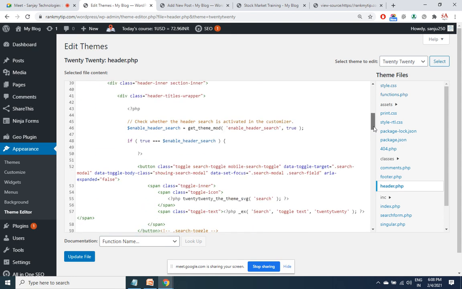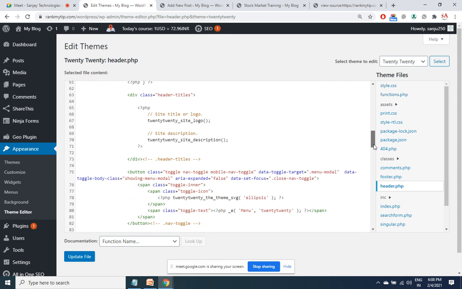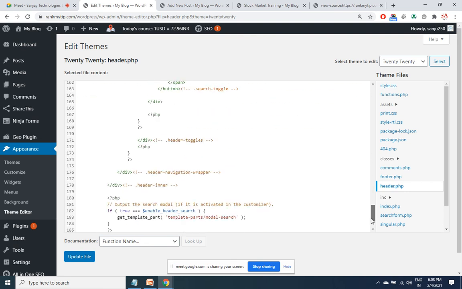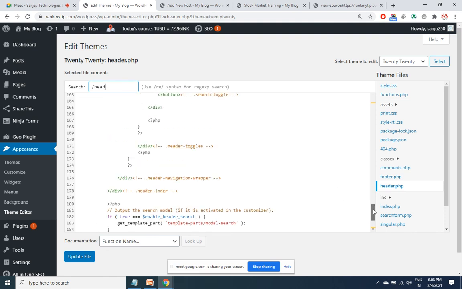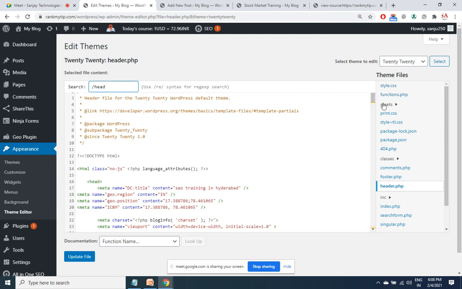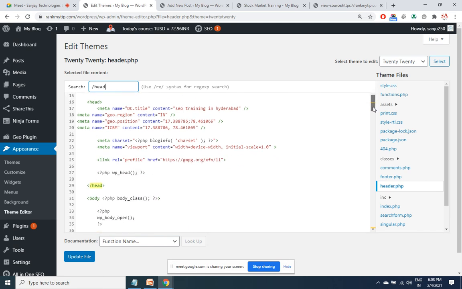You can place it even here, closing head tag. Here itself.